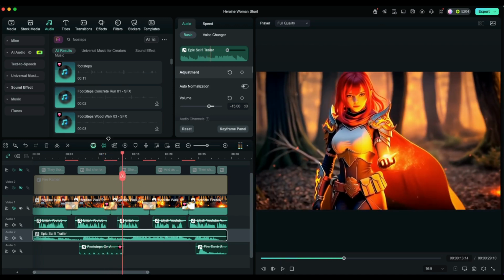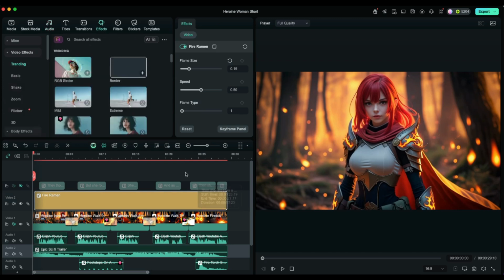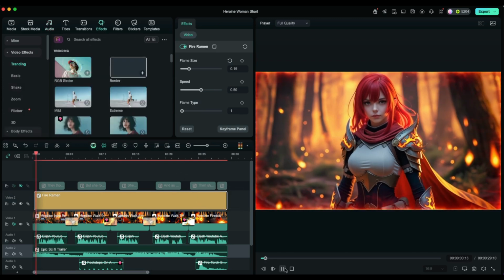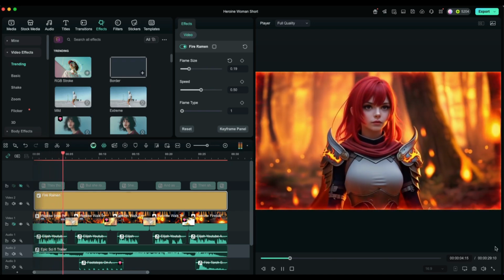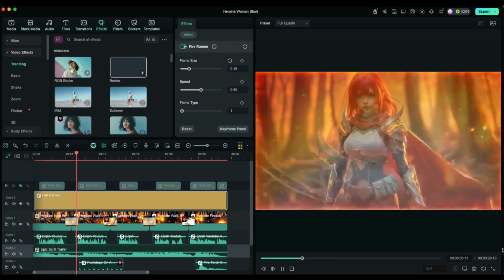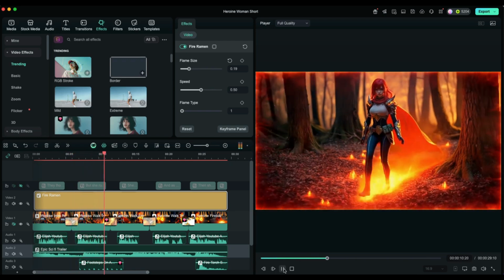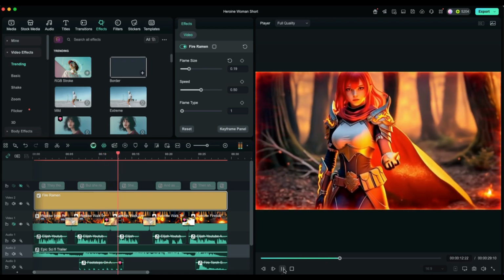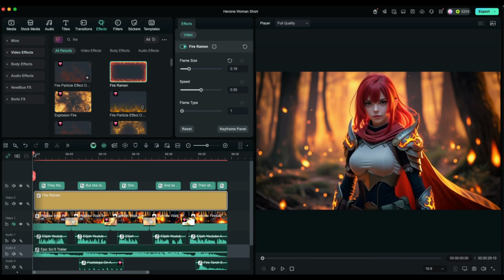Next, I'll show the fire border that I added from the video effects library. They thought flames would destroy her in their conquest for control of the land. But she rose from the ashes and walked fearlessly through the scorched surface. Last but not least, I'll unhide the captions so everything will be visible.